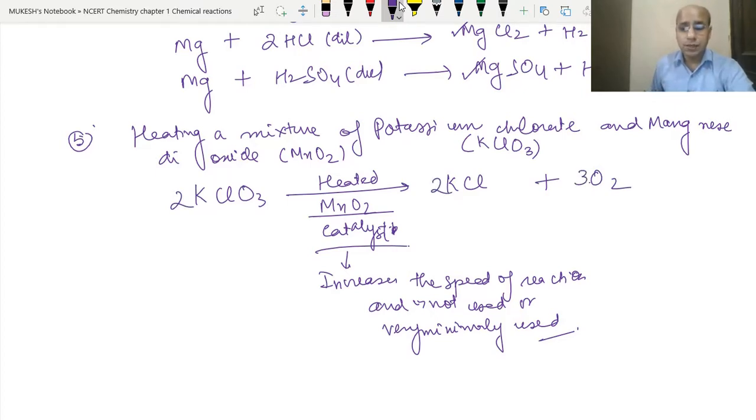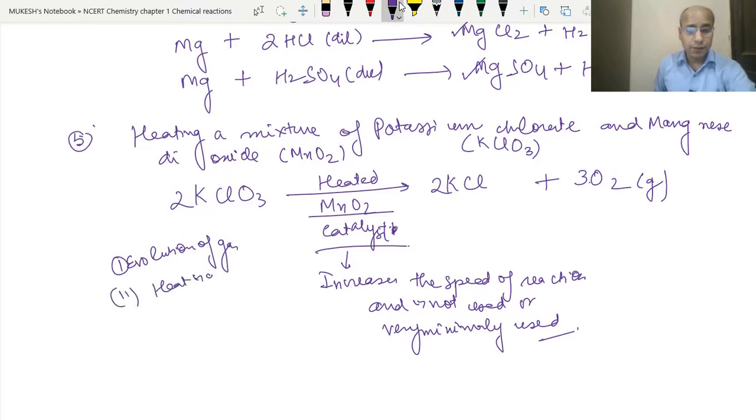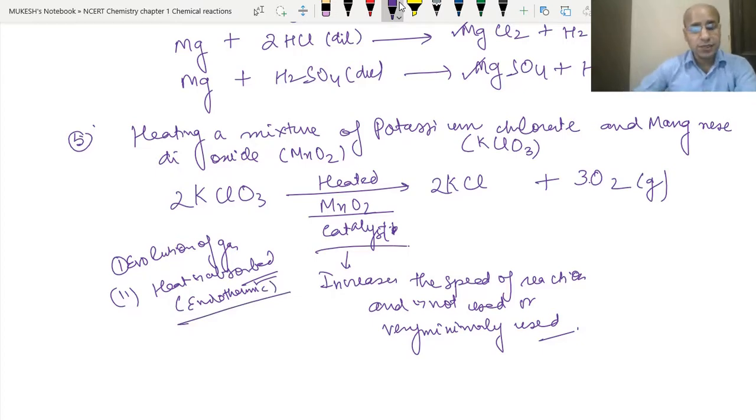Clear? So here the gas is being evolved. See, here also we have two different changes. First, evolution of gas, and second, heat is given. Heat is absorbed basically. Given means absorbed, given from outside. That means this is an endothermic reaction. Some more characteristics we will study later also. So these are the two characteristics that we are seeing here of chemical reactions.